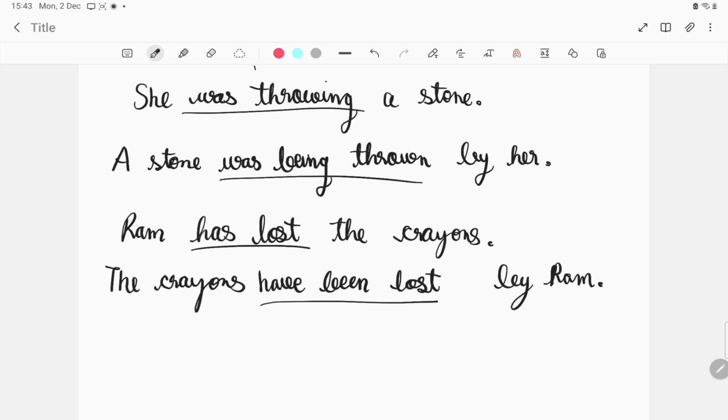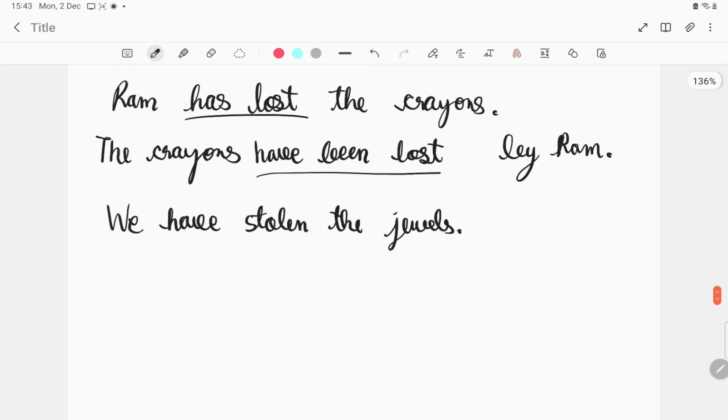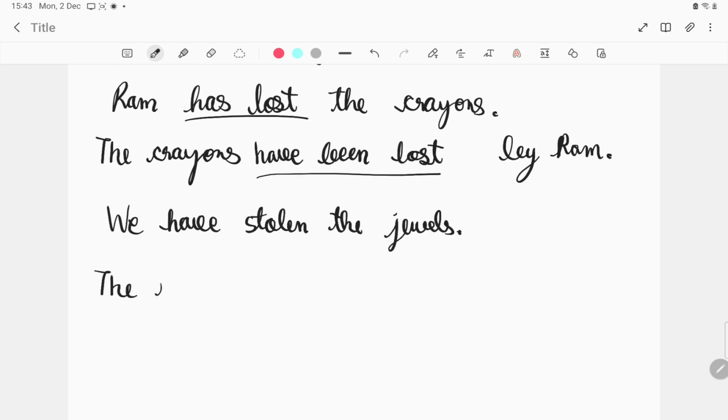Have been lost. And our last example is: we have stolen the jewels. So in this sentence, we'll write the jewels by us.